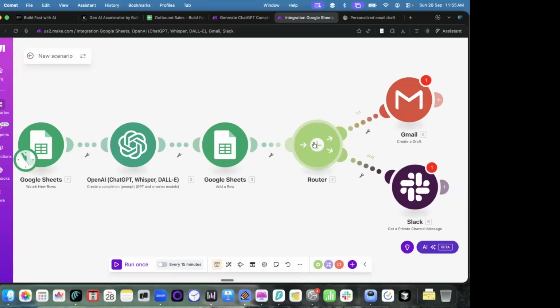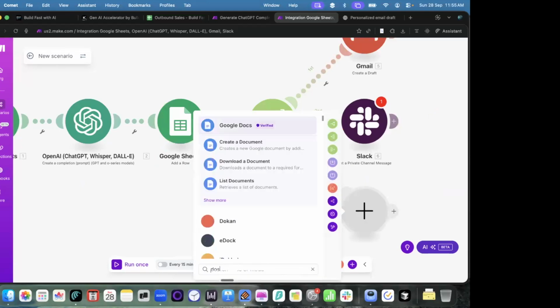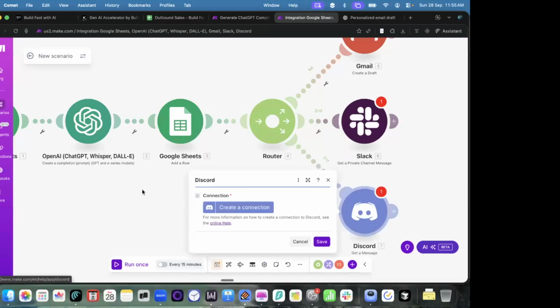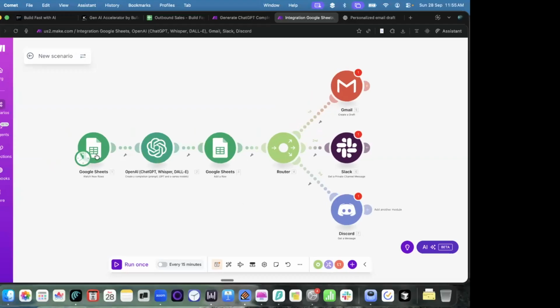So let's say if you also want to do something else, you also want to post on Discord or maybe any other thing. You can just directly connect it. So that way you can create any automation like this where you can just go from start to end just by clicking few buttons. So this is an overall idea of how you can create this from scratch. Similarly, I have chosen Discord, Slack, and everything. Similarly, you can choose WhatsApp, but configuration is slightly different. So that is slightly out of scope for today's lecture.